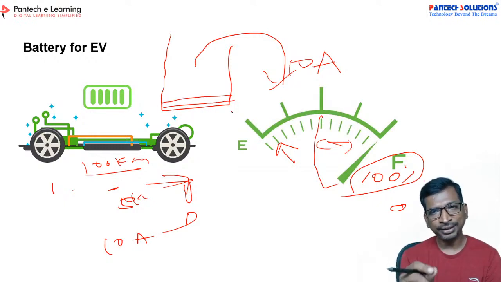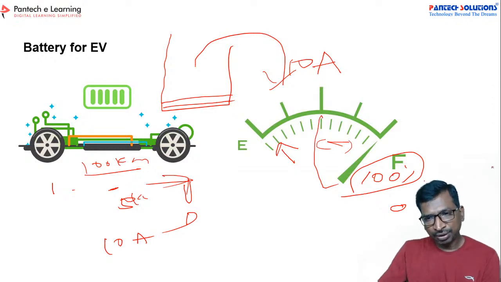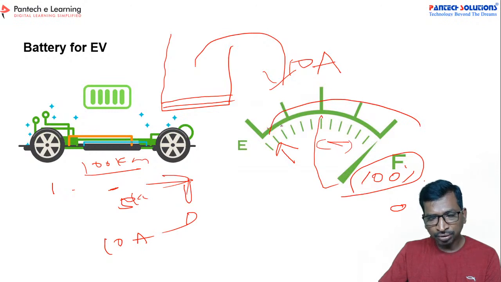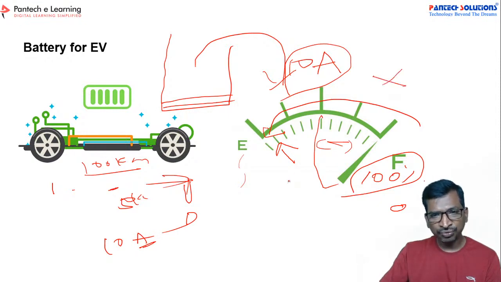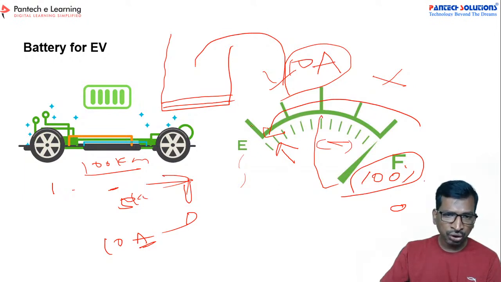So are you getting this point? See, if the charge level is getting reduced from 100 to 0, then even if your load current draws 10 amperes as a rated current, if the battery charge level is 100%, there is no issue. If the battery charge level approaches zero,